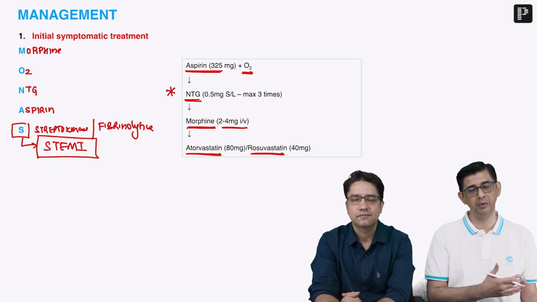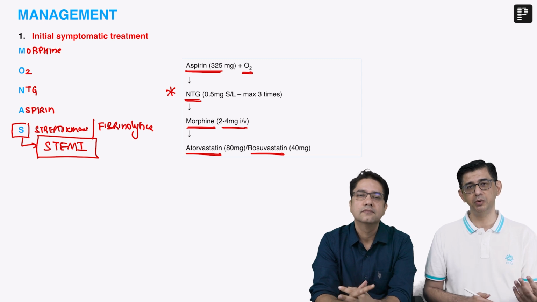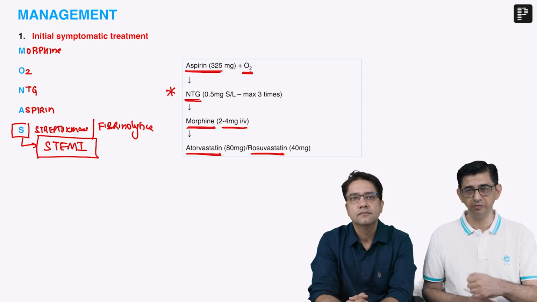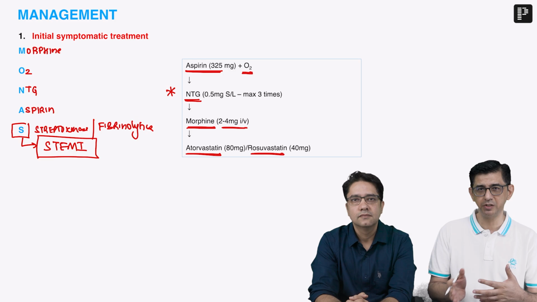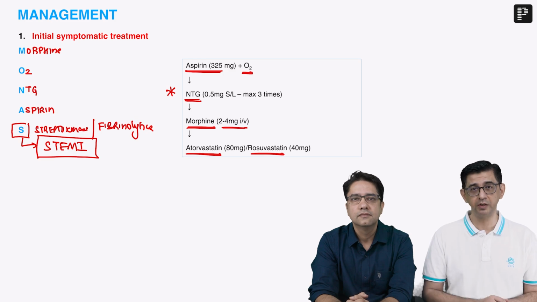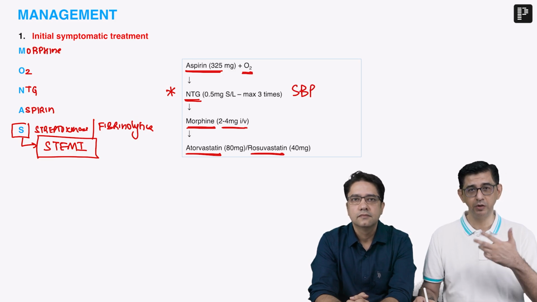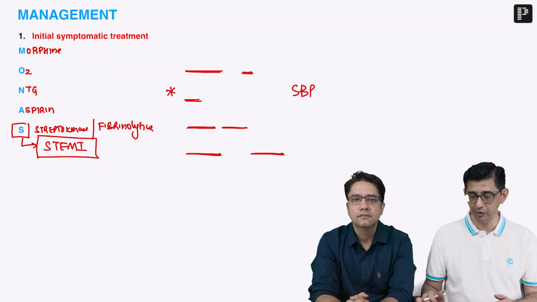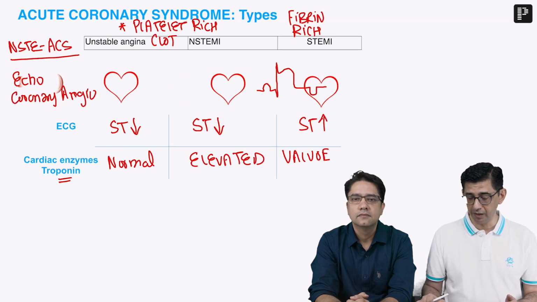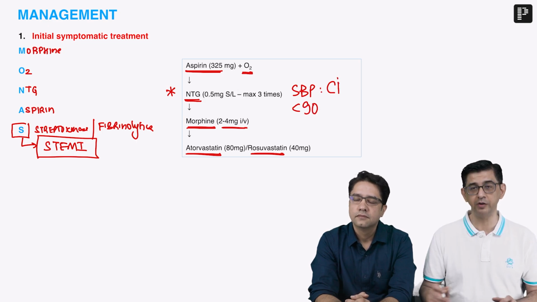In anterior wall MI, in the initial part, due to sympathomimetic stimulation, there would be a spike of blood pressure. But once the patient goes into congestive heart failure, he gets into AHF. Now we don't use the word ADCHF, acute decompensated congestive heart failure. So in case acute heart failure is developing, then we would not be giving nitrates to the patient. A word of caution: always check the blood pressure and do it by yourself. Do not rely on staff or anybody else, because sometimes there can be errors in recording the blood pressure value. So systolic blood pressure of 90 millimeters of mercury or lesser is an absolute contraindication for giving nitrates to the patient.